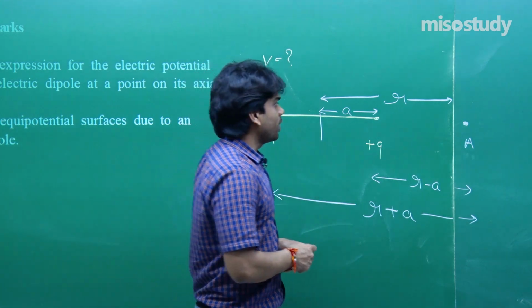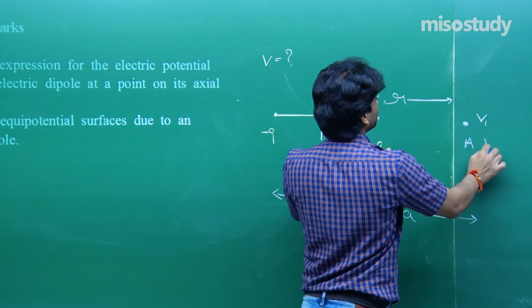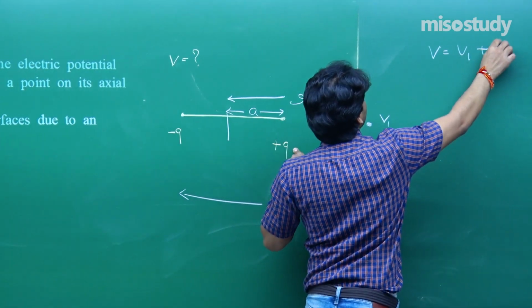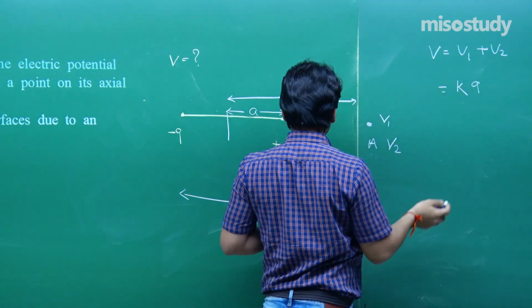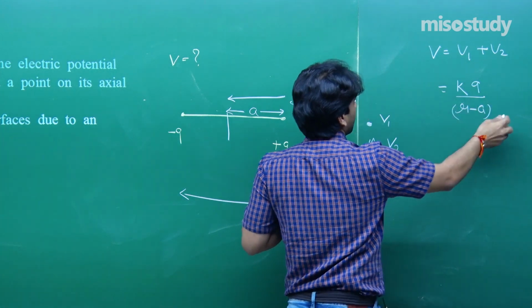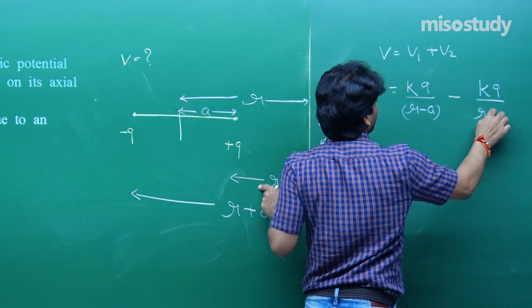Simply just evaluate the value of potential. Let us say due to plus q charge it is V1, due to minus q charge it is V2. So, V will be V1 plus V2, K Q by r minus a, and here you will be getting minus K Q by r plus a.